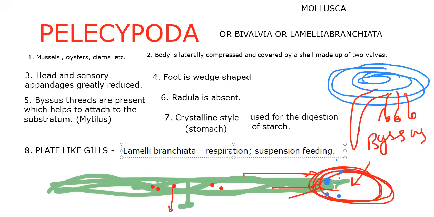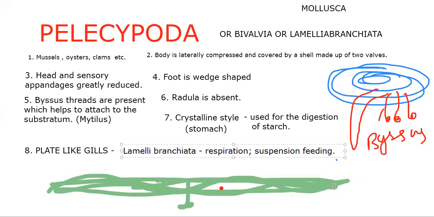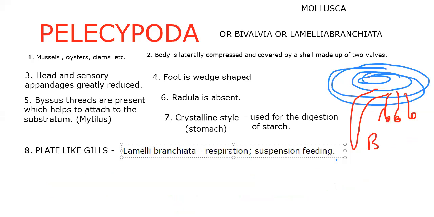That is the speciality of the plate-like gills. So byssus threads, absence of radula, and presence of the crystalline style are all unique.